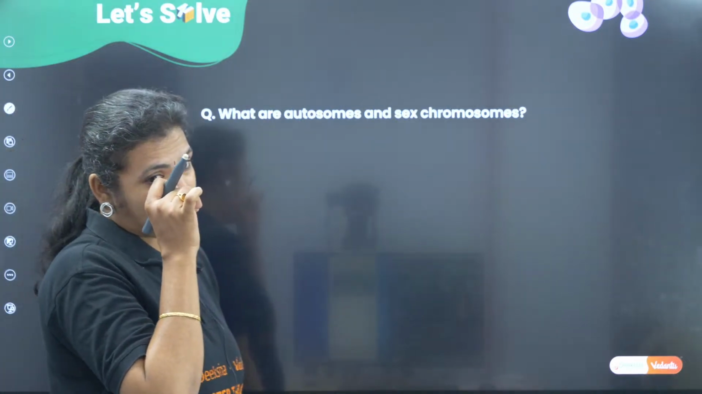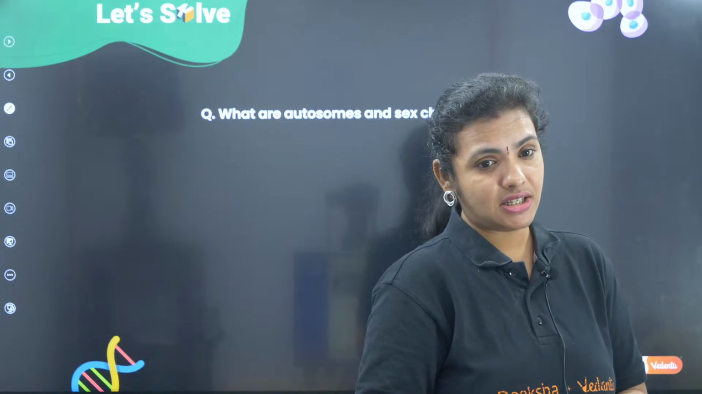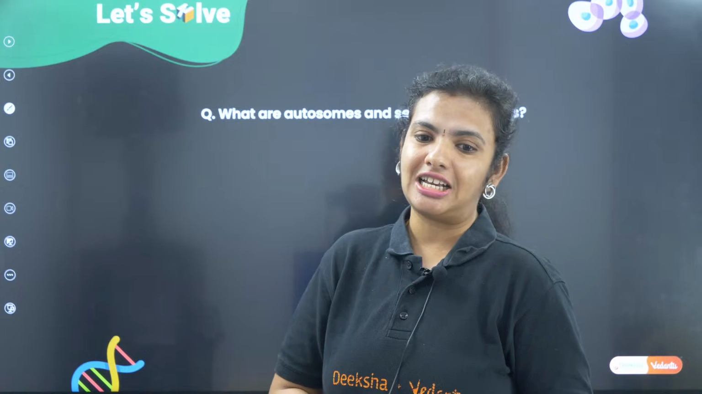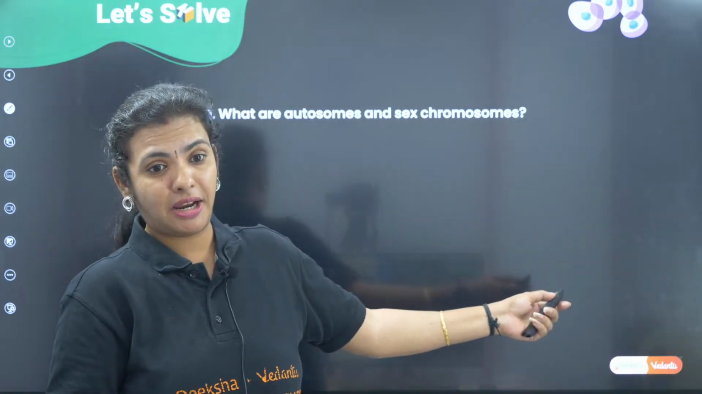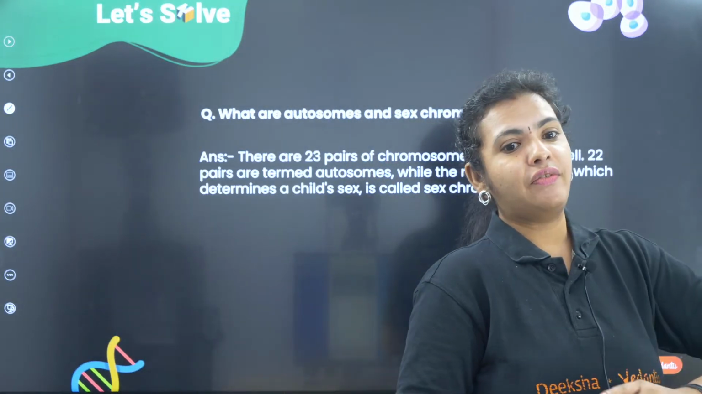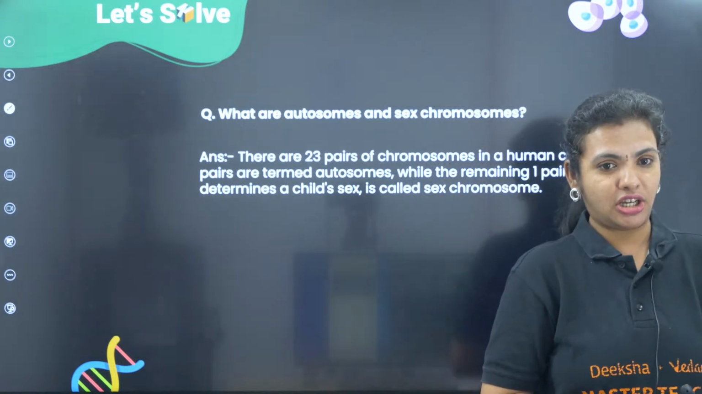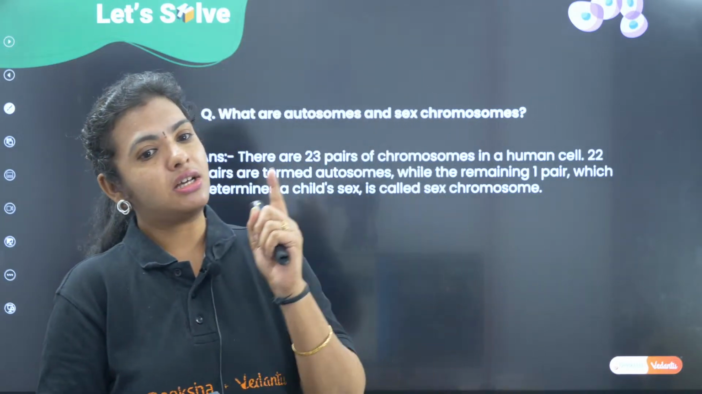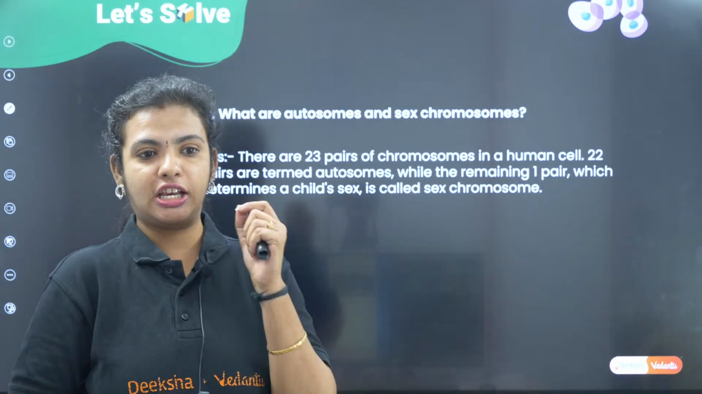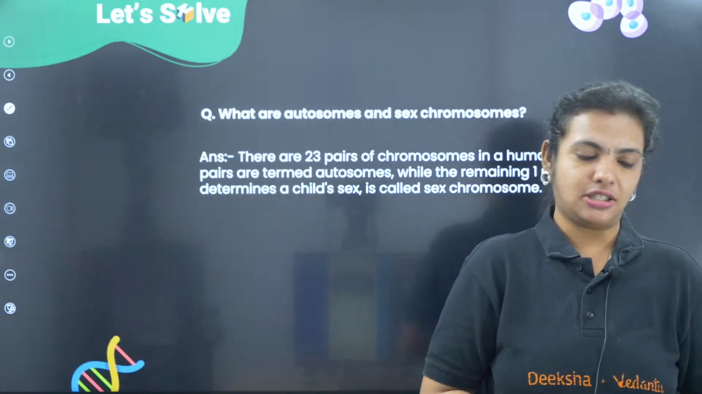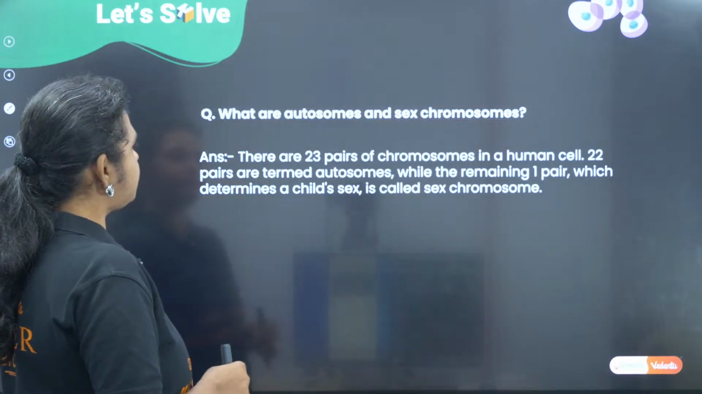All right. So next we'll take up some quick questions, short answer type questions. Okay. So what are autosomes and sex chromosomes? Already I have explained here. We have 23 pairs of chromosomes, out of which 22 pairs are the autosomes, which do not take part in reproduction, and we have one pair of sex chromosomes which is going to determine whether the child is going to be a boy or a girl. In case of males, it is going to be XY. In case of females, it is XX. Very simple.